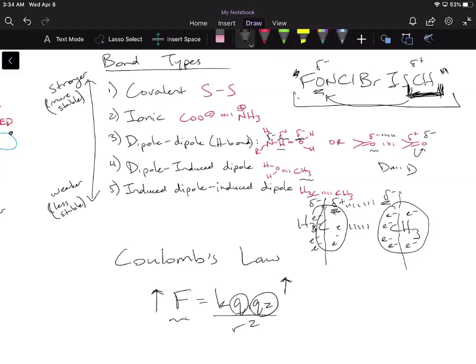Okay, so the idea here again is that covalent is the strongest, but then following that, the larger the partial charges, the stronger the bond. Ionic has full charges. Everything after that is smaller partial charges, to the point where when we get to induced dipole, we have the smallest partial charges, and these form kind of temporary interactions based on the differences in the electrons in the electron clouds surrounding the molecule.